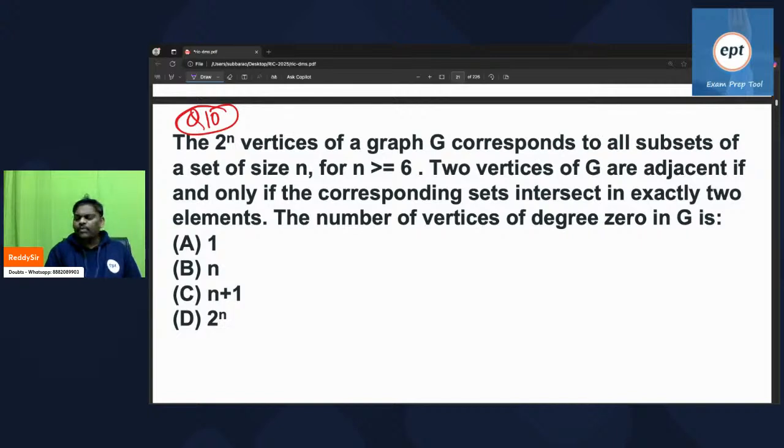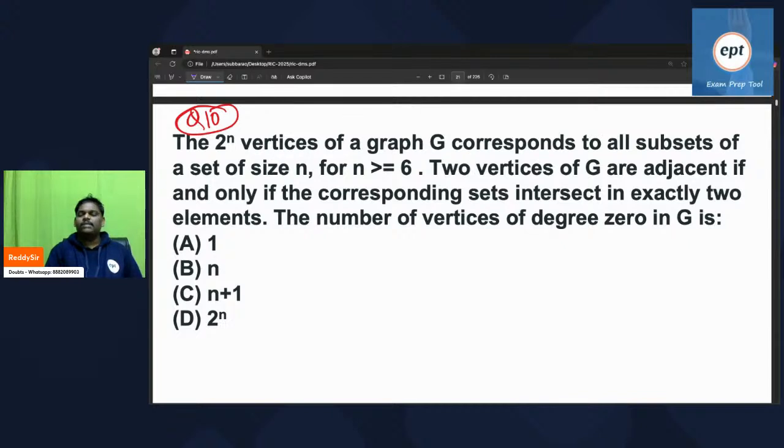Whenever these kinds of problems are given, the minimum thing you can do is take one example and check. When formula based questions are given, take one example and check. If really required, we will go for a proof. Take one example and try.